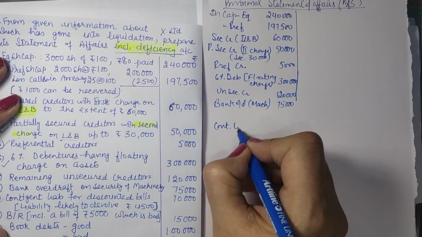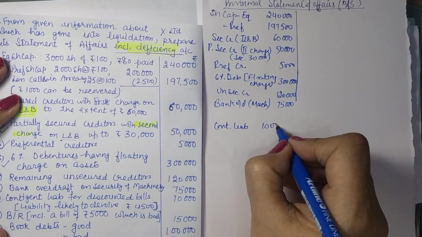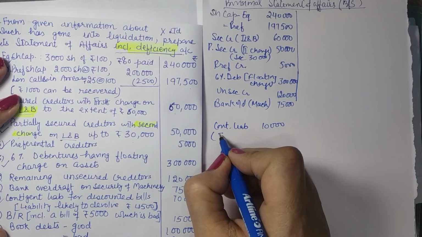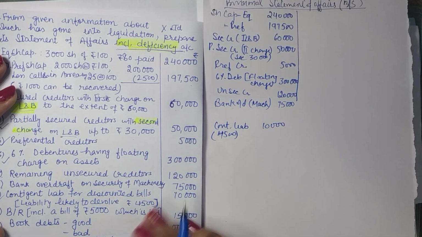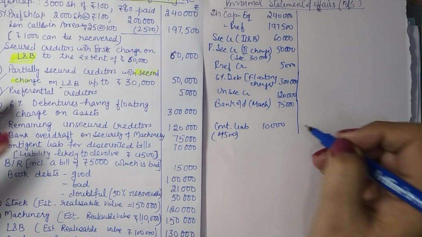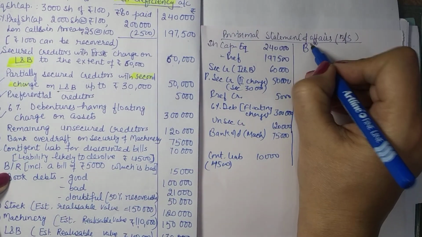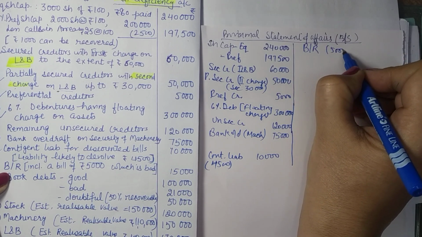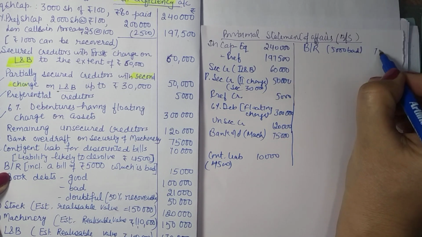Contingent liabilities are shown as a note, and herein 4,500 rupees will be the liability that is going to devolve. So this is the actual liability that we are going to have. Bill receivables including 5,000 as bad, 15,000.